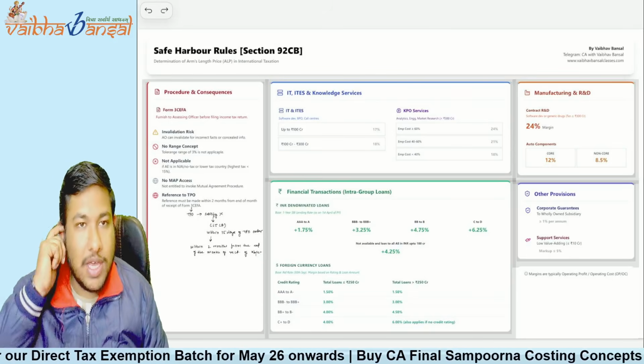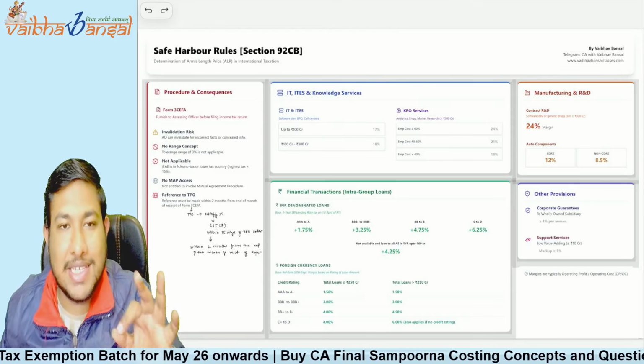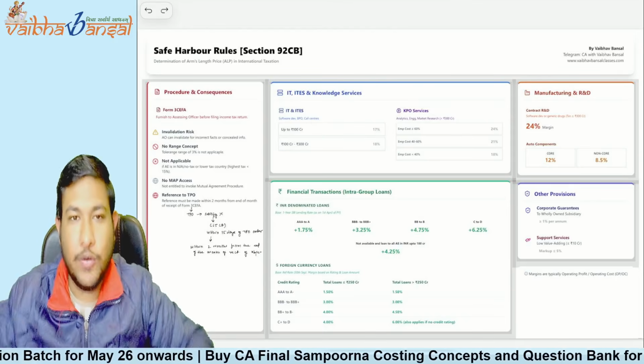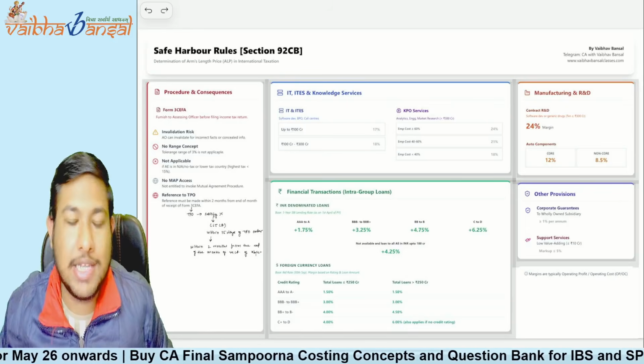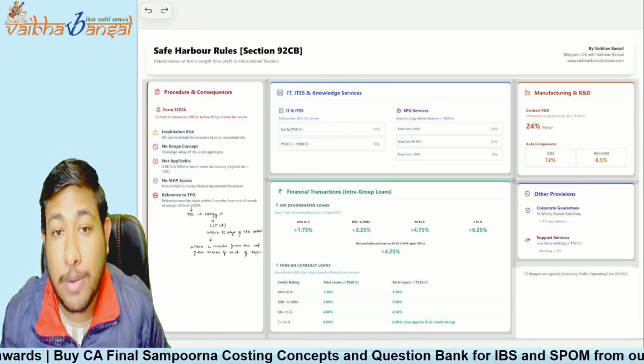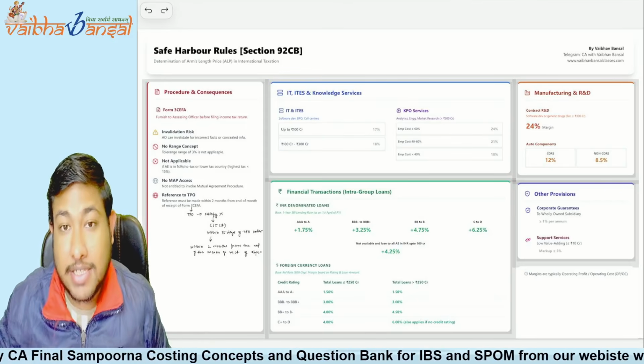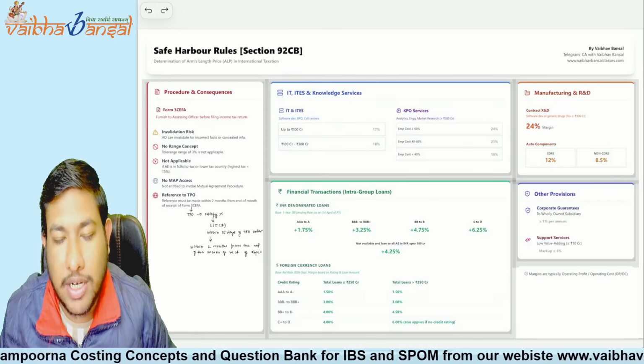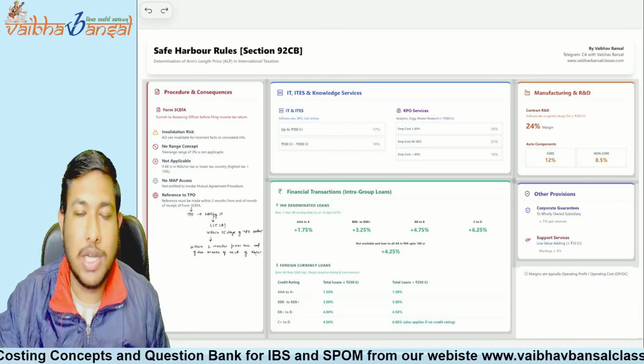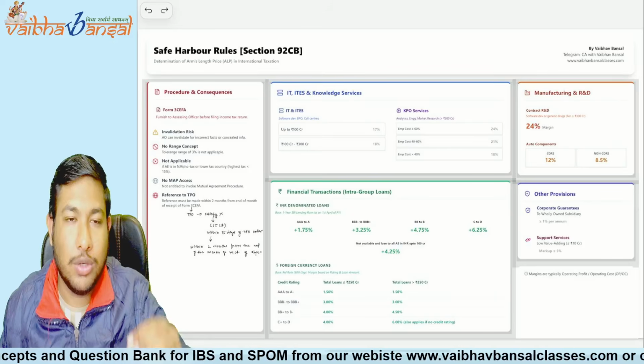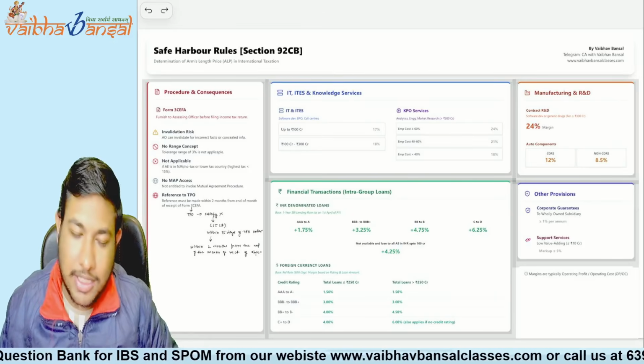Okay, so that is why we are going to cover the safe harbor rules in a very simplified manner. By this one chart, you are going to cover the entire safe harbor rules, and you do not need to worry about the rates and the learning part. How will you understand and learn it? Everything is going to be covered in this particular video itself. You will learn each and everything in this lecture.